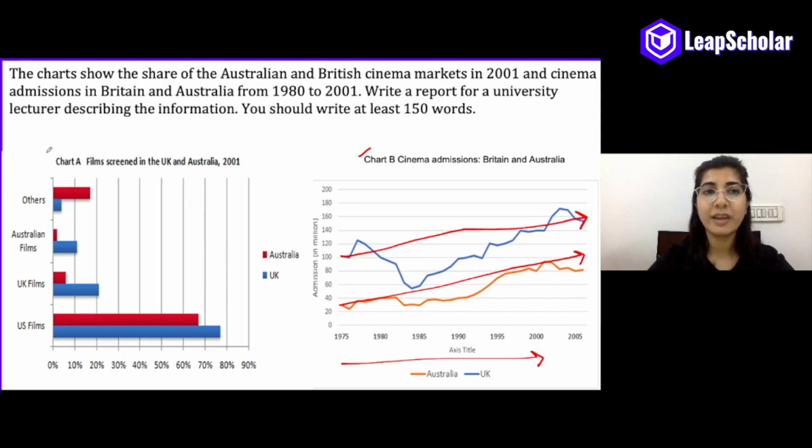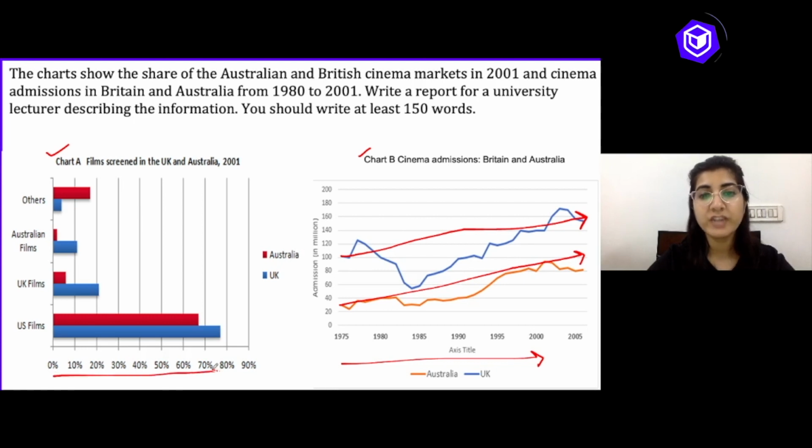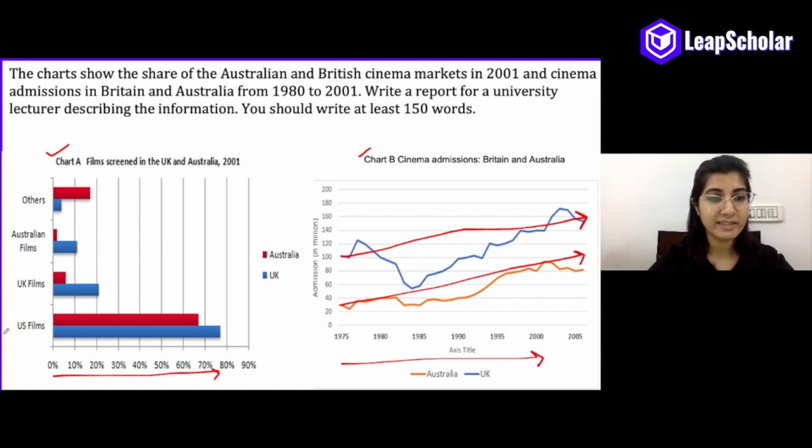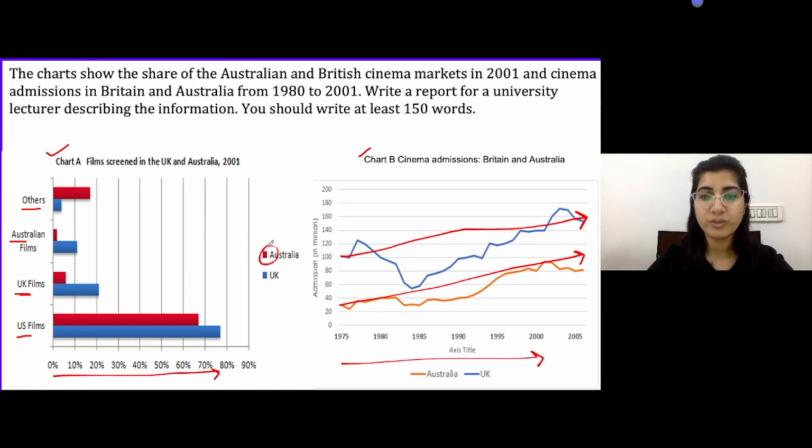Now talking about chart A, which although looks complicated, isn't. So our horizontal axis talks about the percentage of films that were broadcast, and our vertical axis has different categories of films. The first is films made in US, then you have UK based films, Australian films, and other countries. The red bar shows Australia, whereas the blue bar denotes UK. Let's first begin with the red bar, which is for Australia.